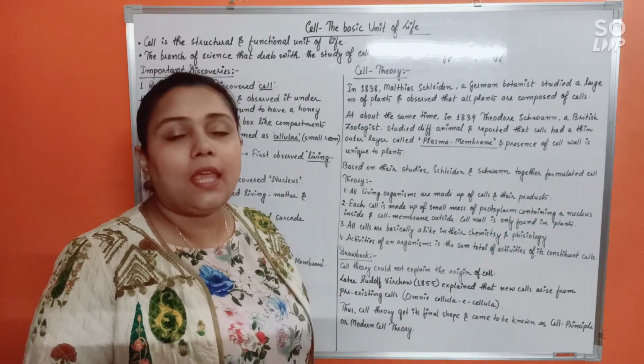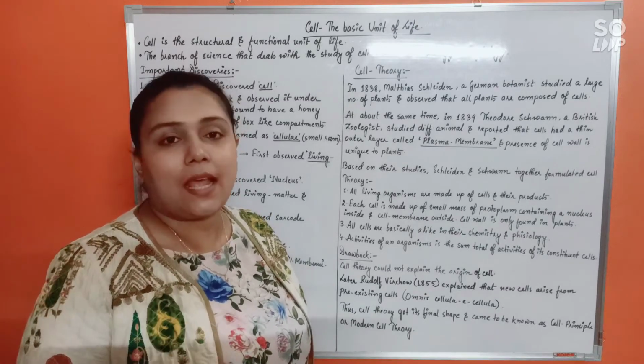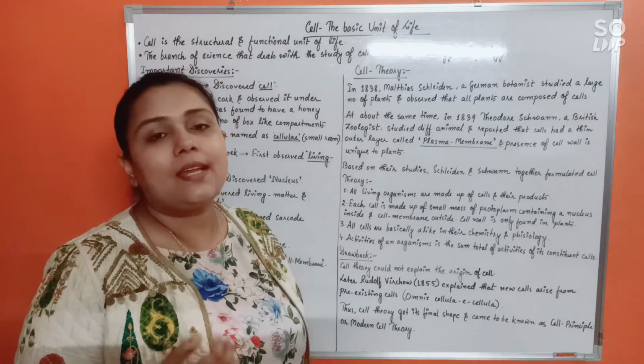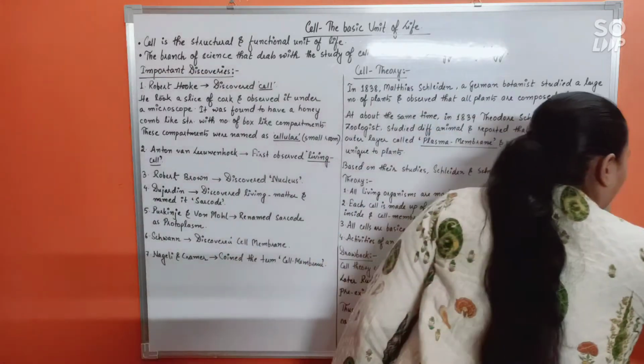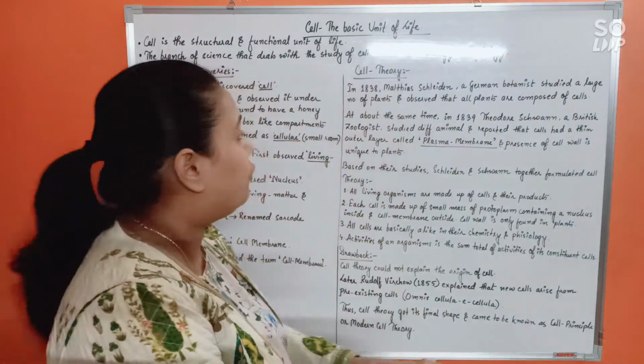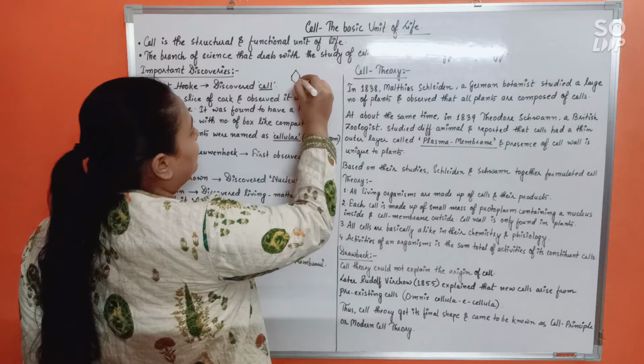He took a thin slice of cork and started to study it under the microscope. Under the microscope, while he was studying that thin slice of cork, he would see a certain honeycomb-like structure like this.